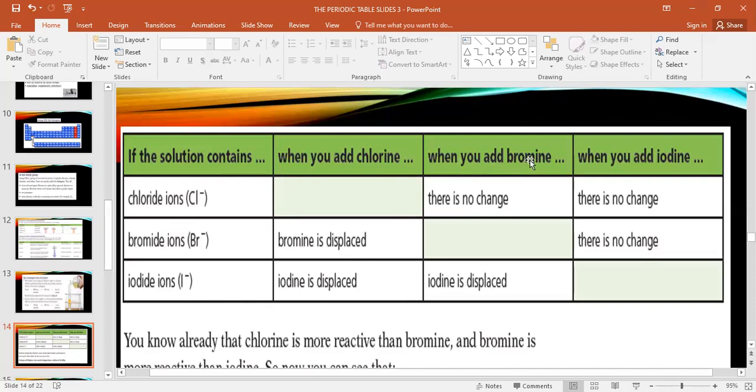When you add bromine into chloride, there is no change. Why can bromine not change chlorine? Excellent. You can say because chlorine is more reactive than Br, or you can say because Br is less reactive than chlorine. Both ways you are right.